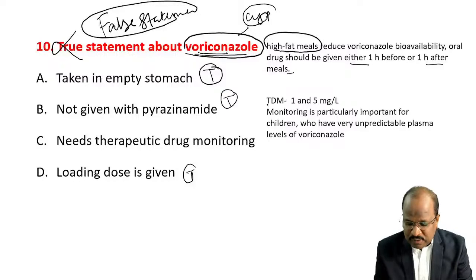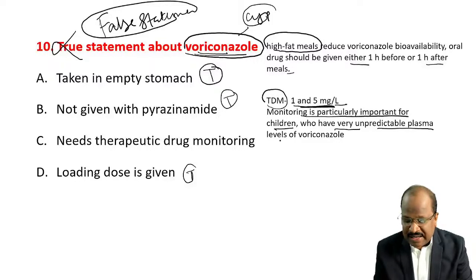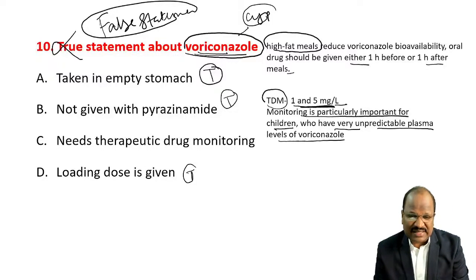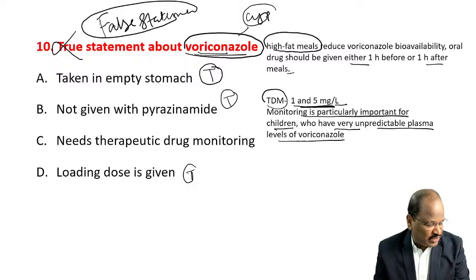voriconazole TDM should be measured. The level should be around 1 to 5 milligram per liter. Monitoring is particularly important for children, who have unpredictable plasma levels of voriconazole. So voriconazole also needs monitoring. These are the words given in Goodman and Gilman. That's why I'm asking whether the same options were given or not.